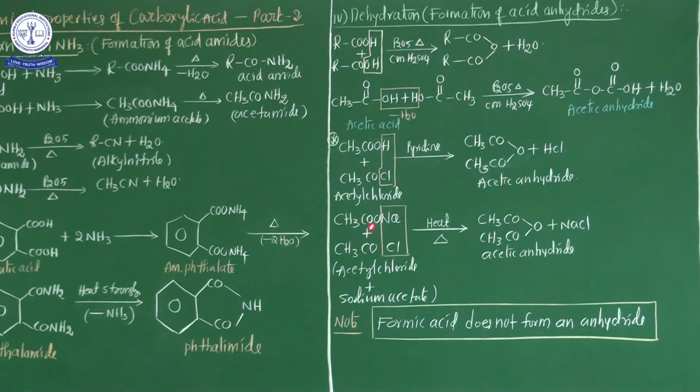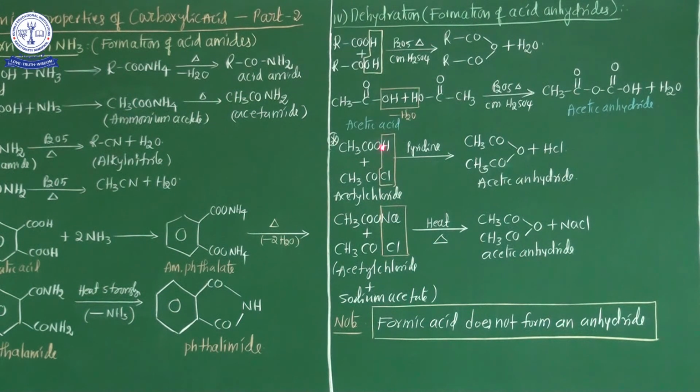Now see this example. This is acetyl chloride, and instead of the carboxylic acid, sodium acetate is also used. So, important point, my dear students: the sodium salt of carboxylic acid, whenever treated with acetyl chloride, completely changes the combination.